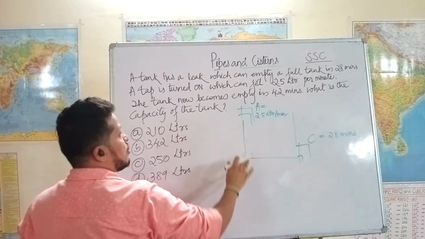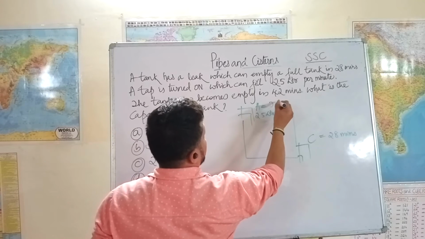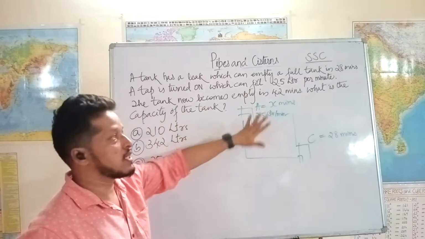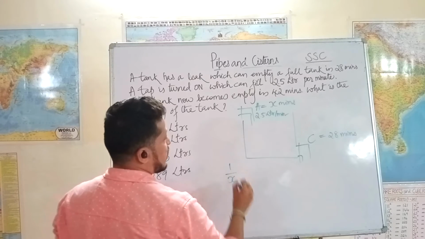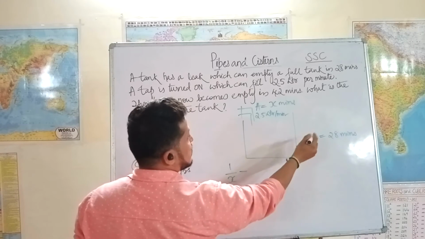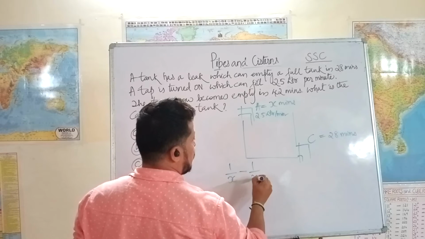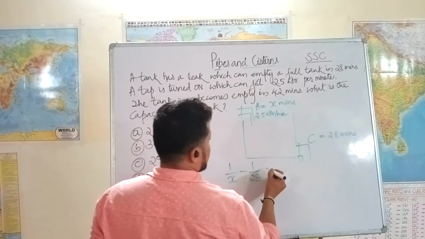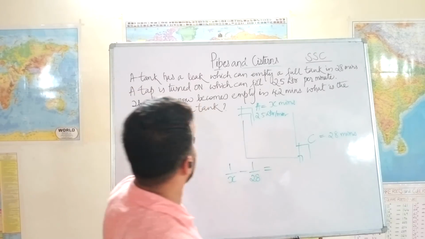See, the tap A is on. Let's say tap A can fill the tank in x minutes. Let's assume tap A has the capacity to fill the tank in x minutes. Then when the tap A is on, 1 by x of the tank is filled every minute, right? Minus this C is emptying the tank now. Every minute it is emptying 1 by 28 of the tank. Correct? Which resulted in not filling up of the tank, but it's emptying the tank.